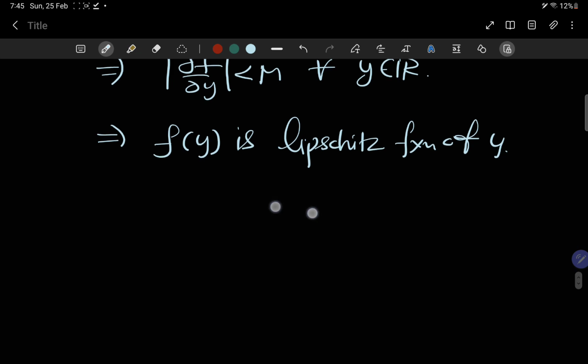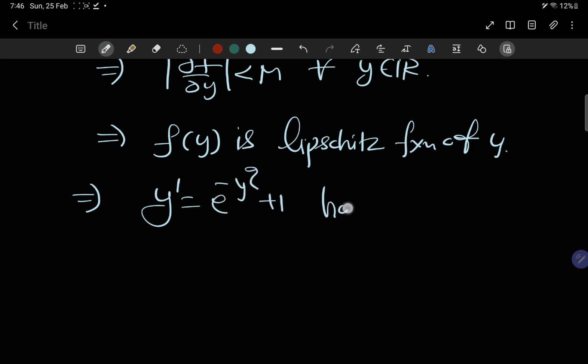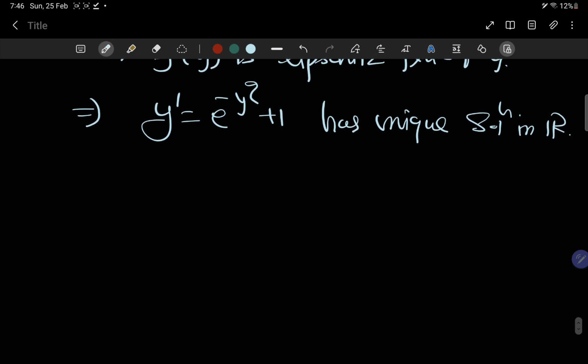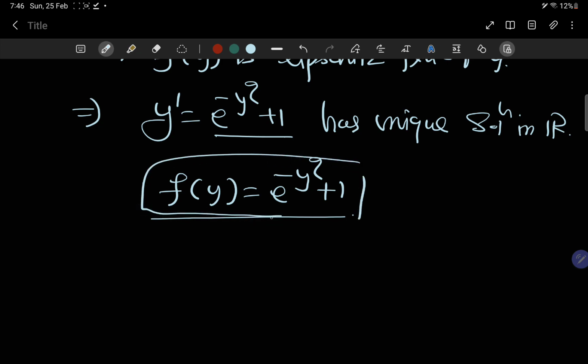right? By the uniqueness and existence theorem, now we can say that y dash equals e power minus y square plus 1 has a unique solution in R, right? One additional condition is that this function f(y) itself is also bounded.